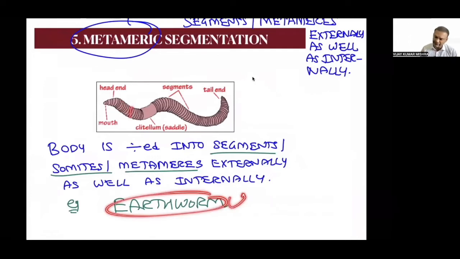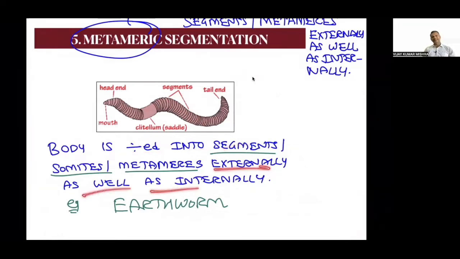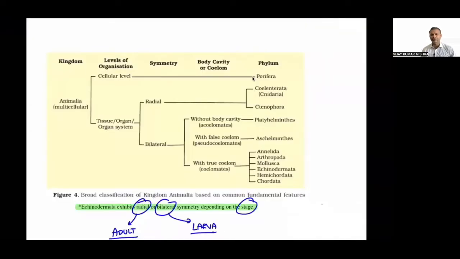Can you see the body is divided into a number of segments? These segments are not only present outside, they are present inside also. So the body is divided into segments externally as well as internally. Is that clear? So external division is there and internal division is also there. That is a very important point that you need to understand. Yes, sir.